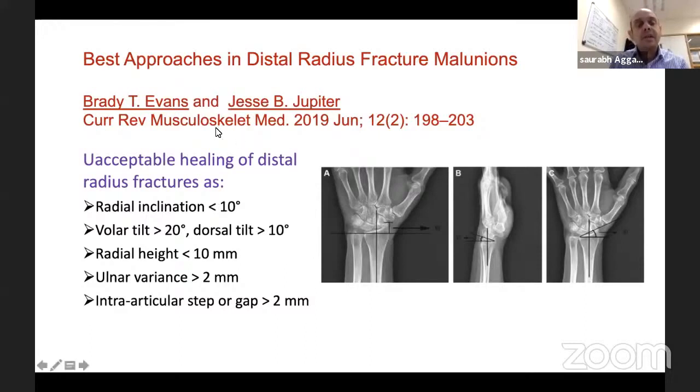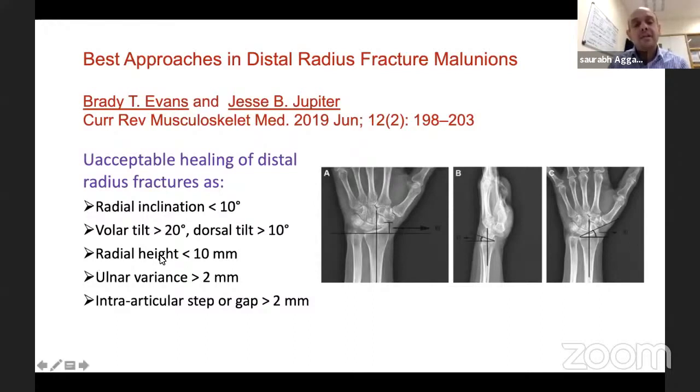The thing to take out from this paper was, what is an unacceptable healing? I.e., which patients you would like to offer a corrective osteotomy. Radial inclination, we said normal is 22, so if it's less than 10. Volar tilt, normal is 10, but if it's more than 20. Dorsal tilt more than 10, i.e. effectively more than 20 degrees for that patient.